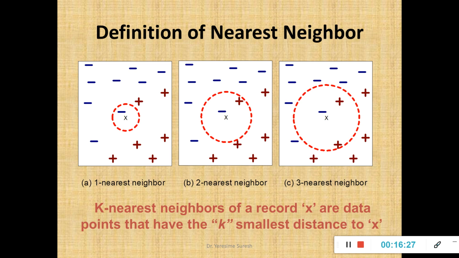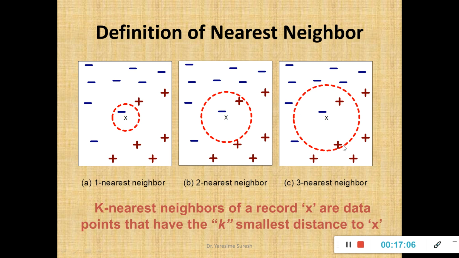Fine. Out of these two, which is less? Say for example, if x is less, that is for the negative instance, then I will group the new instance and the negative instance in one group. Then I will compare the distance from the positive instance to the new record. I will compute the distance and I will see if the distance is less than the small x or not. If it is less, I will group the new instance and positive instance along with the negative instance. That is what I have done in the second iteration. I have computed the distance from the new record x to positive instance and I have found the distance to be less than the negative instance distance and I have grouped this.